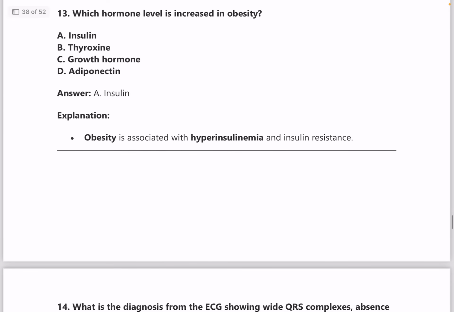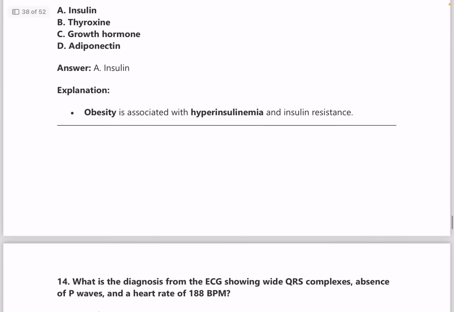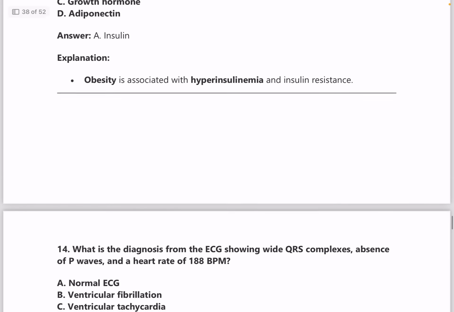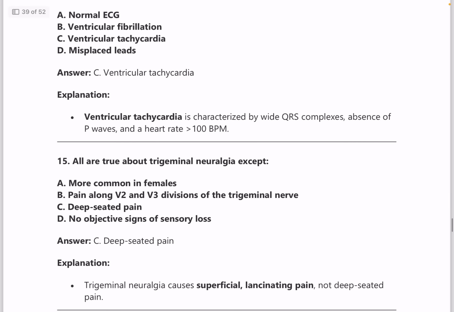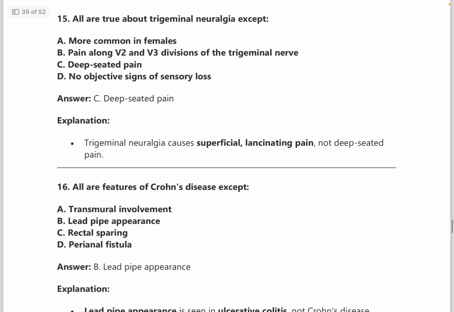Next, which hormone level is increased in obesity? Answer is insulin because obesity is associated with hyperinsulinemia and insulin resistance. Question number 14, diagnosis from ECG shows QRS complexes wide and absence of P wave and heart rate of 188, seen in ventricular tachycardia. Next, all are true about trigeminal neuralgia.